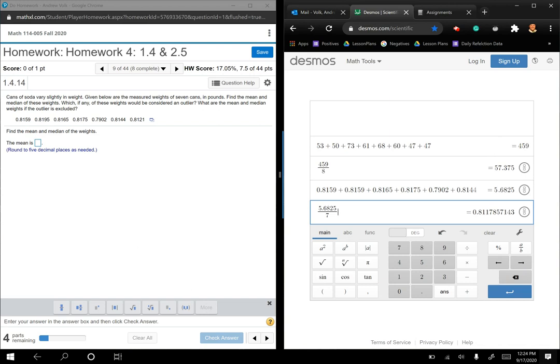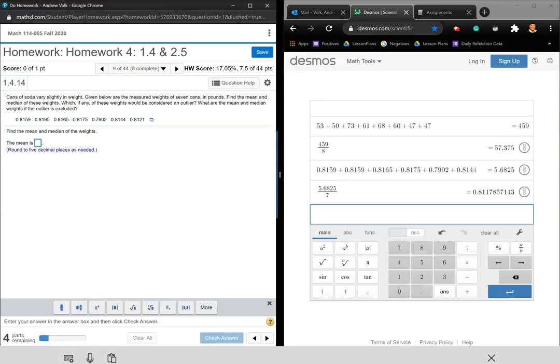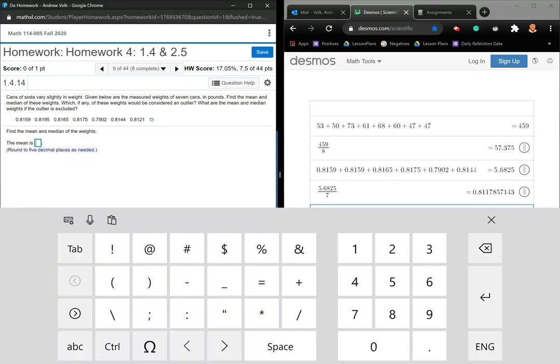So let's see. I'm going to go like this. All right. It is 0.81178. How many is that? Yeah, that's 5 decimal places, right?